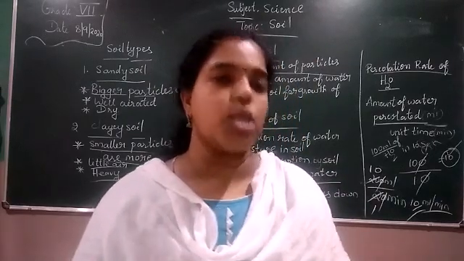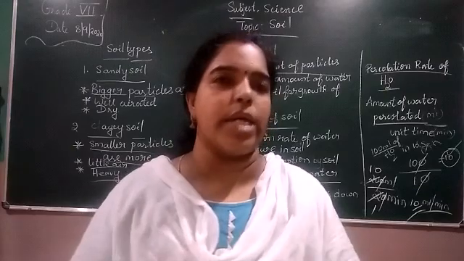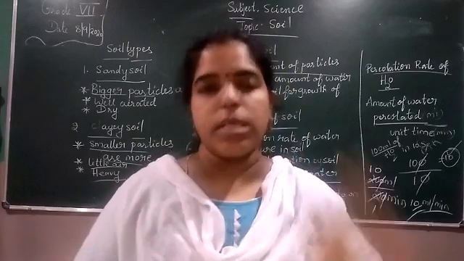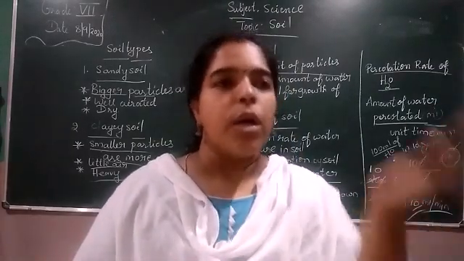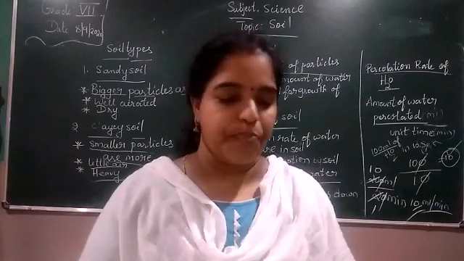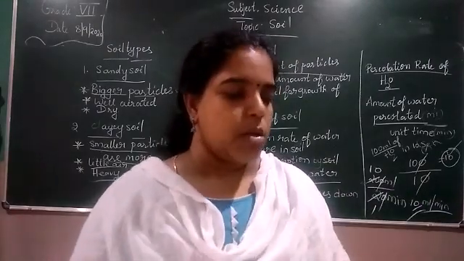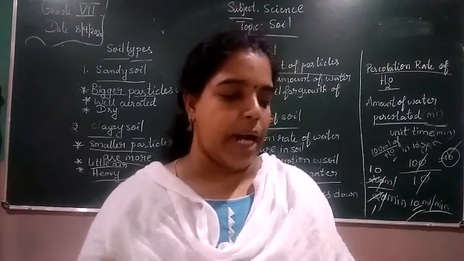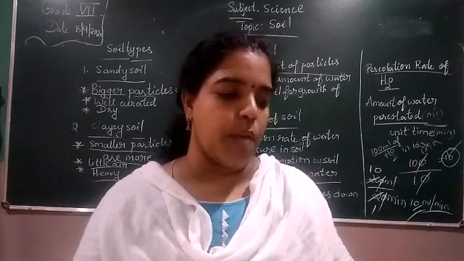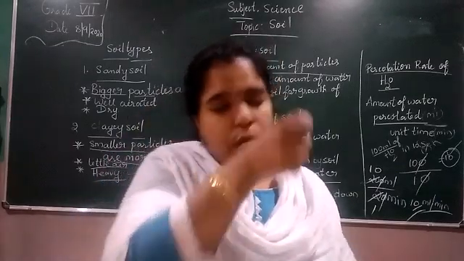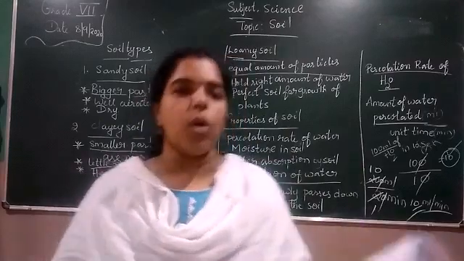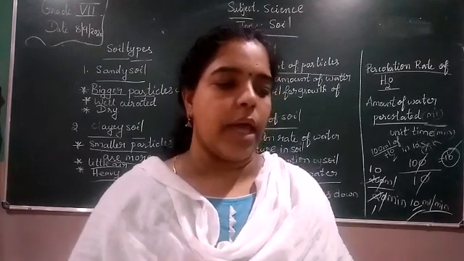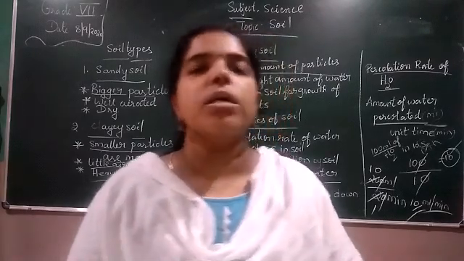On heating, water in the soil evaporates. As you already know, if you take a pan, keep water in it and put it on the stove, light the stove, what will happen? The water starts boiling and evaporates. Water vapor will come out. In the same way here, on heating, water in the soil evaporates, moves up and condenses on the cooler inner walls of the upper part of the boiling tube. Condensation means cooling of the water. On a hot summer day, the vapor coming out of the soil reflects the sunlight and the air above the soil seems to shimmer.